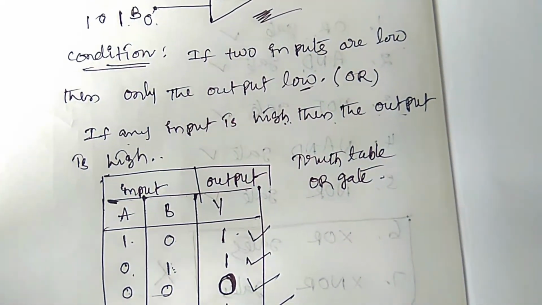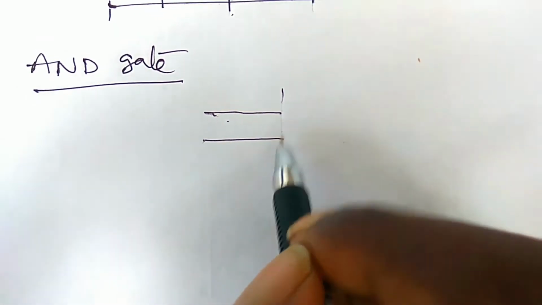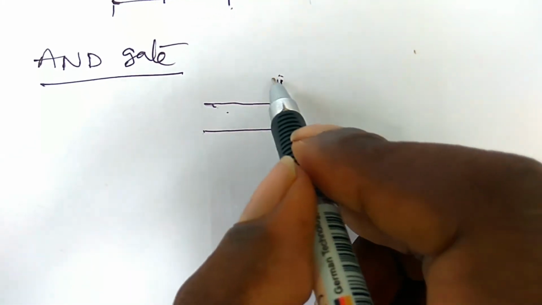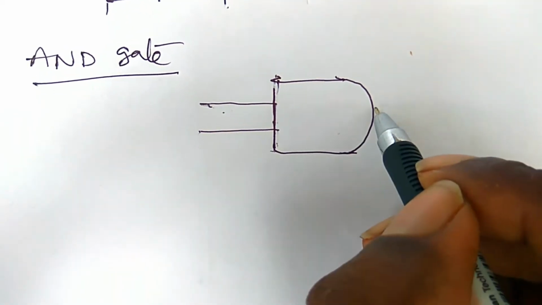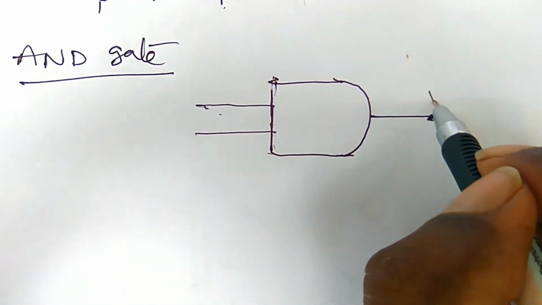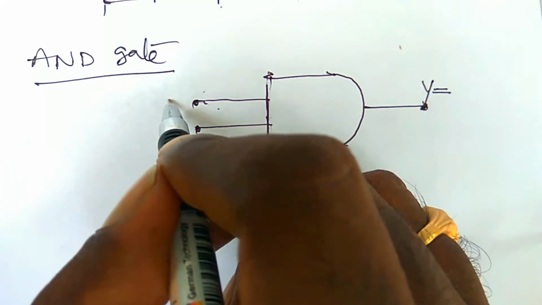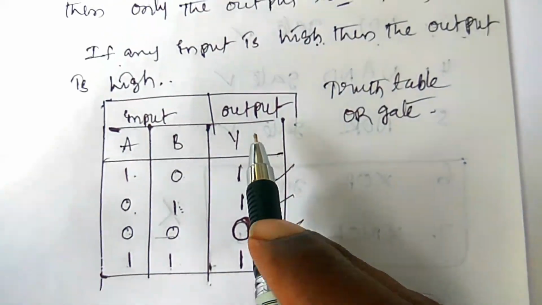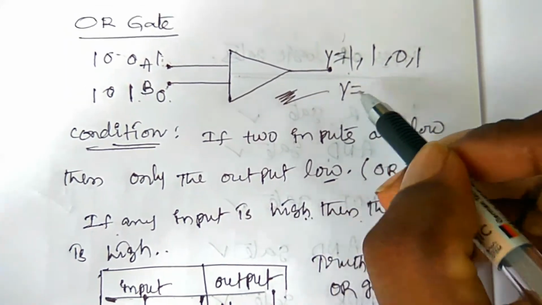Coming to the AND gate. Here the symbol of the AND gate also has two inputs and one output, that we can write. So this is the symbol of the AND gate. Here we have to take the output value y. Here this is the input A and input B. So from this, once again you have to see the output of y, we can write,